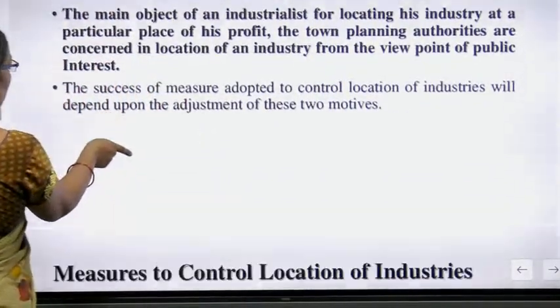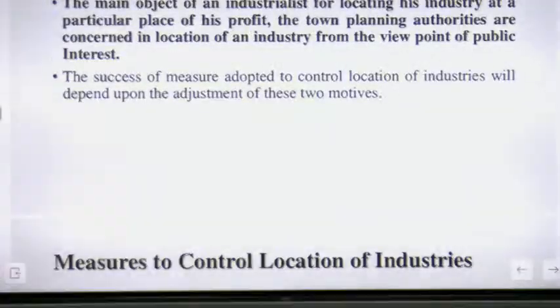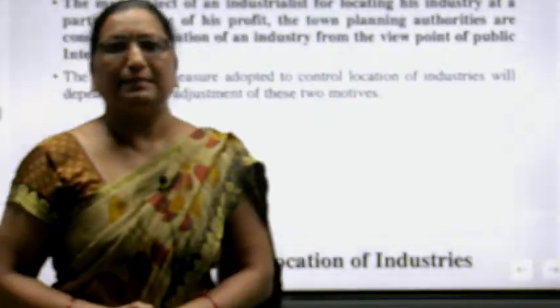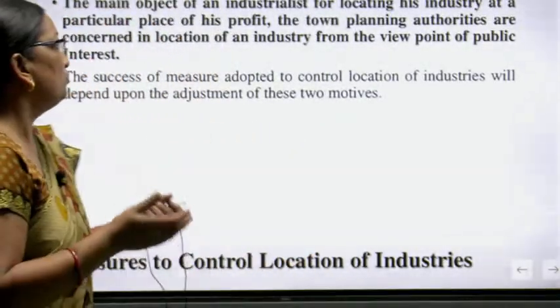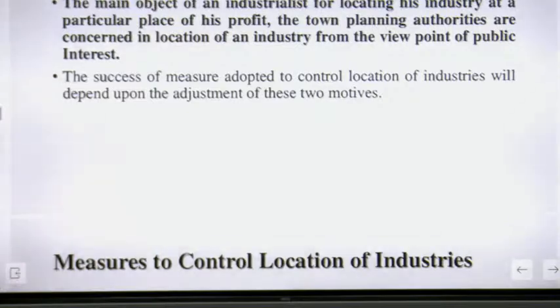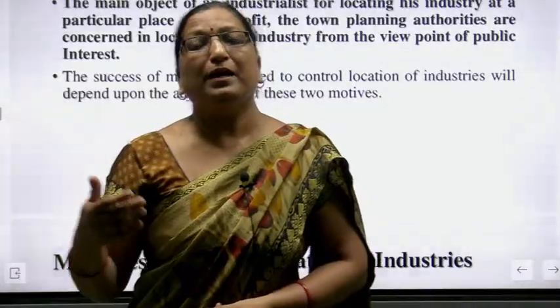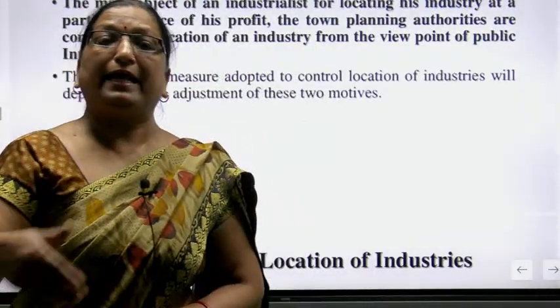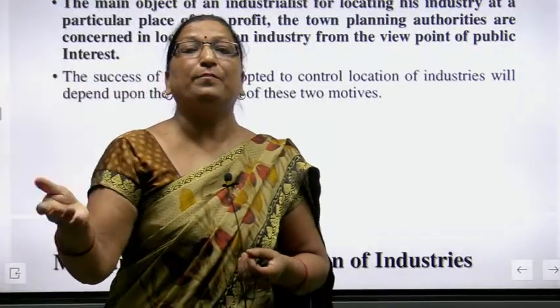So the success of the measures adopted to control the location of industries will depend upon the adjustment of these two motives. We have to locate our industries in a suitable place, and the second point is gaining profit. We want profit, and we should set up our industry in a suitable place where we can benefit.